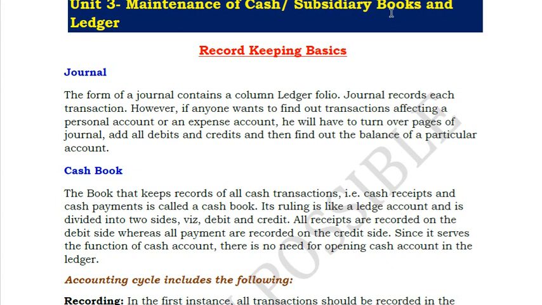So in the morning session today we have covered chapter 2, and in chapter 2 we have covered some of the most important basics. We have covered some of the concepts in accounting, like the cost concept and realization concept, and some conventions of accounting, like the convention of materiality and consistency, and some basic aspects of accounting overall. Now this unit 3, this is where your actual accounting starts.